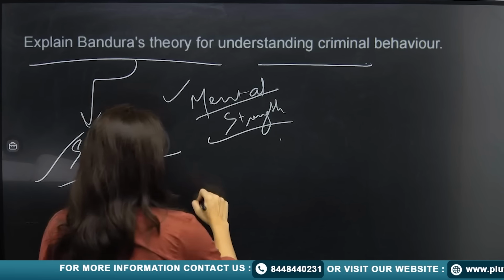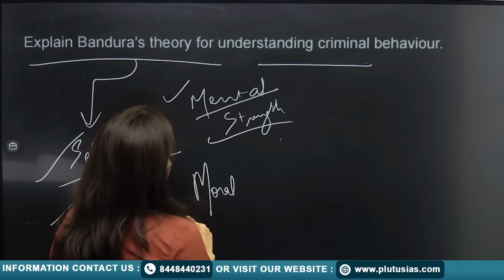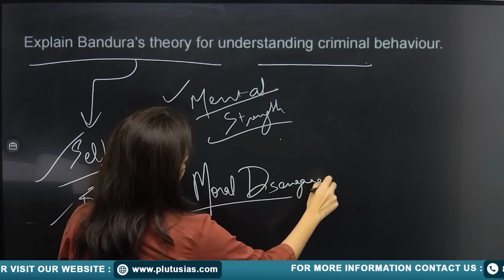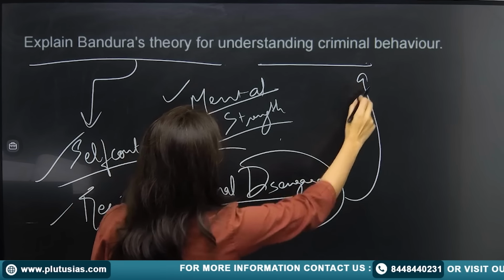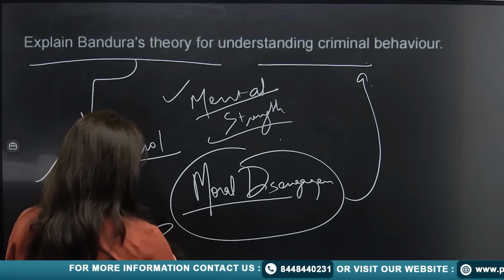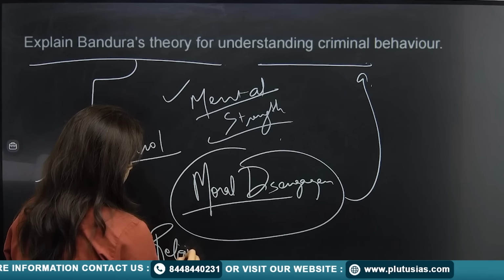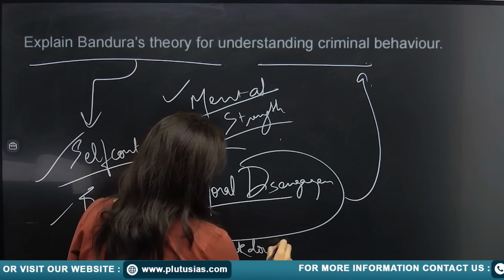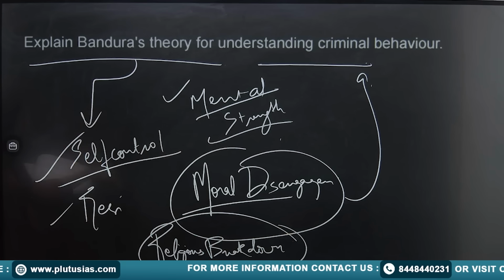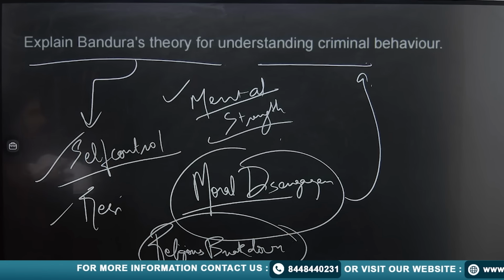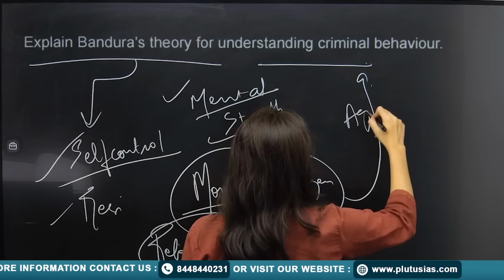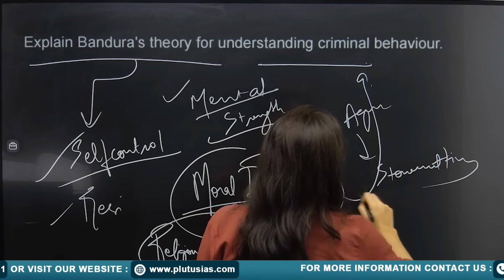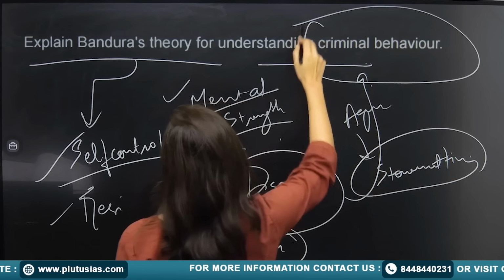You can also talk about moral disengagement. If morally the person is disengaged, then they are bound to develop such kinds of habits. You can talk about religious breakdowns, where religiously you are not able to associate. Other than that, you can also talk about aggressive behavior, for example stone pelting, etc. All this will be written under criminal behavior.